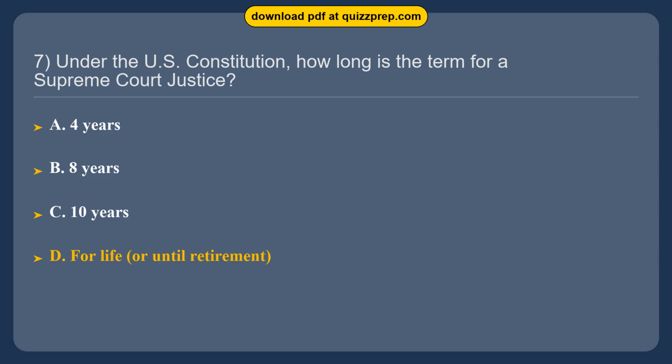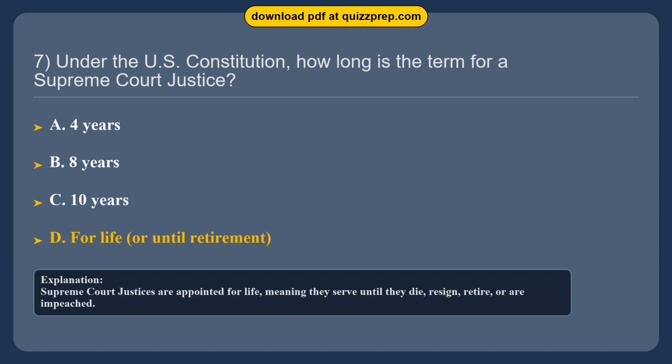The correct answer is option D. For life, or until retirement. Supreme Court justices are appointed for life, meaning they serve until they die, resign, retire, or are impeached.